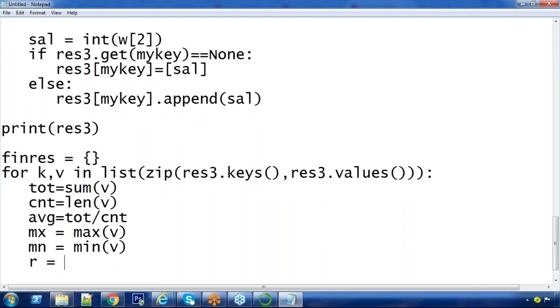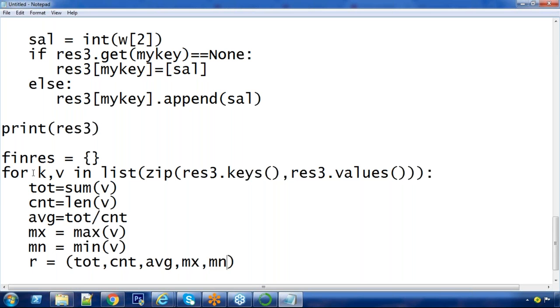I'm keeping into one result object as a tuple because I can't keep multiple entities as value. Only single object as value, single object as key. That's why keeping as a tuple. Here the tuple contains total, count, average, max, minimum.